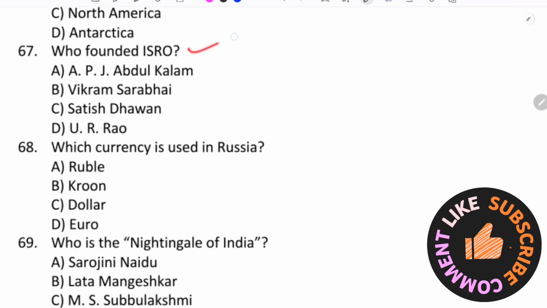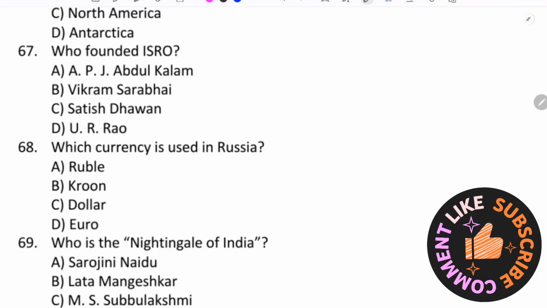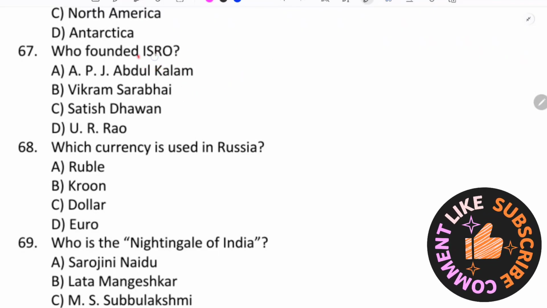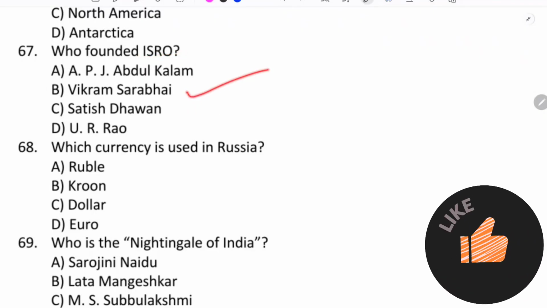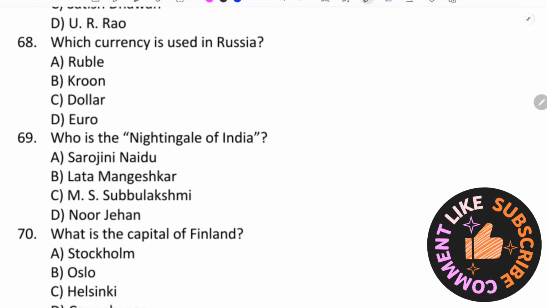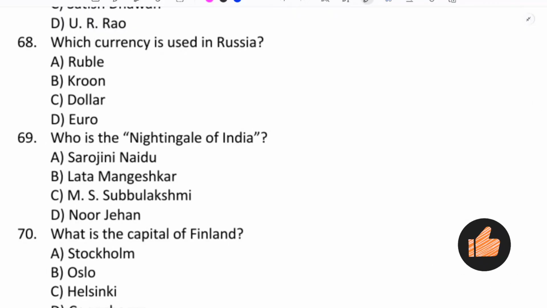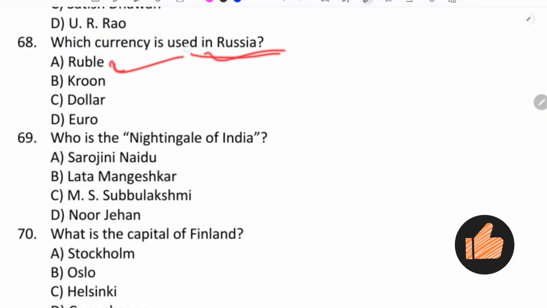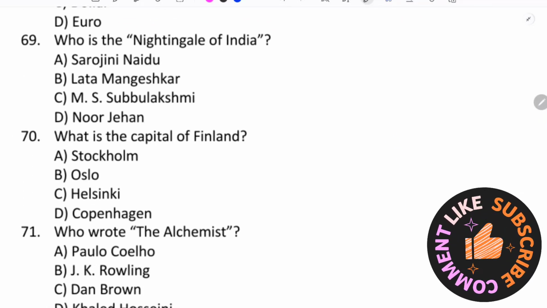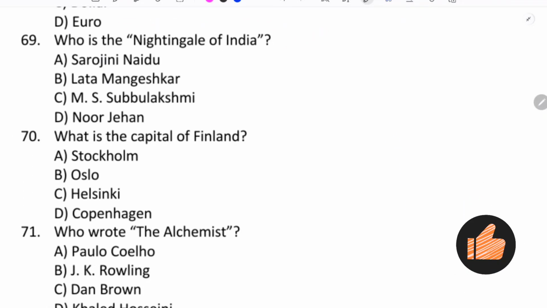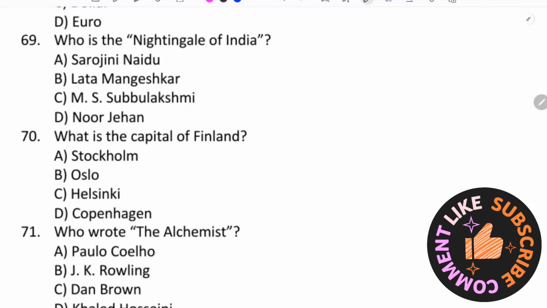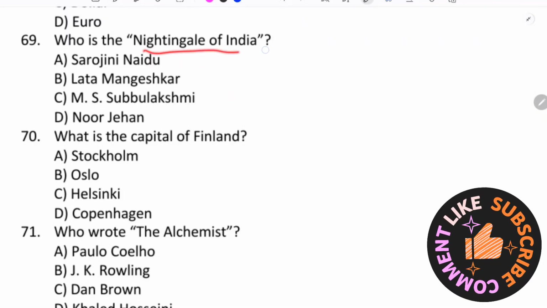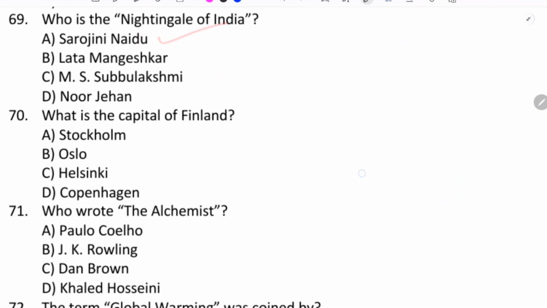Who founded ISRO? Vikram Sarabhai. The Indian Space Research Organisation, ISRO, was founded by Vikram Sarabhai. Which currency is used in Russia? Remember, the Russian ruble. Who is the Nightingale of India? Sarojini Naidu. The Nightingale of India is Sarojini Naidu.